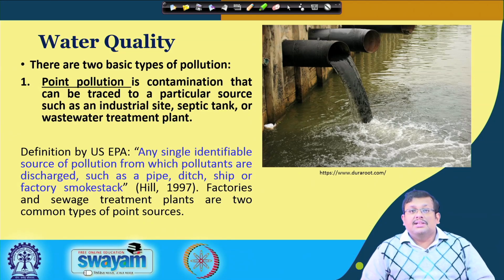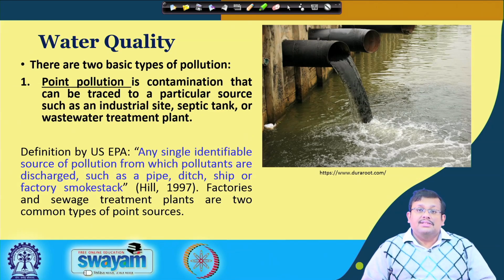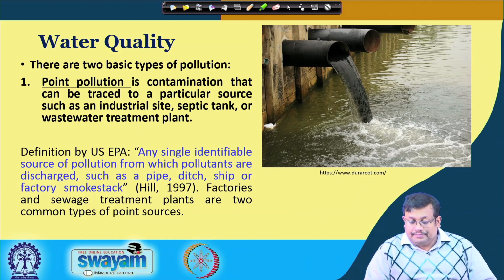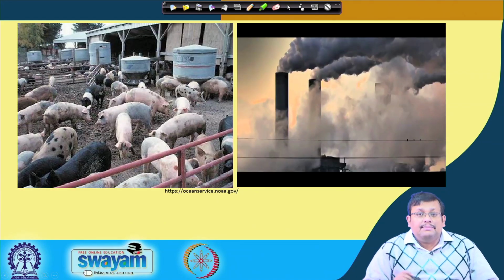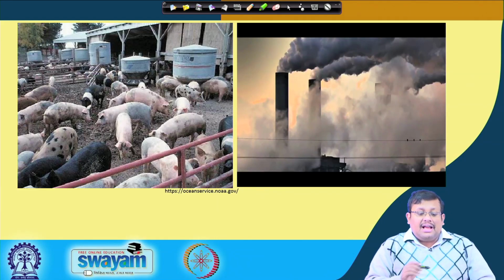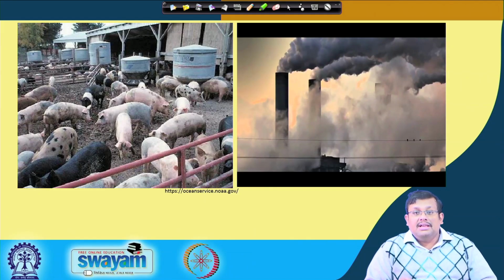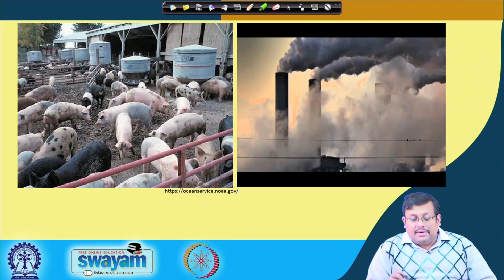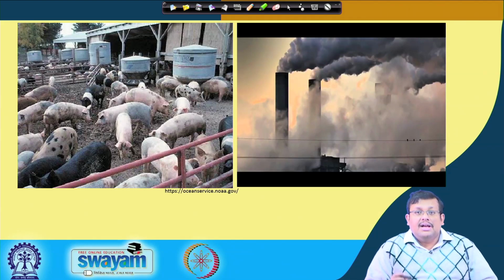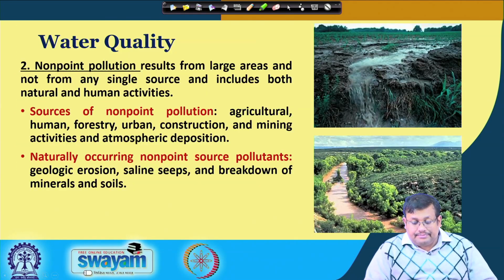As you can see in this picture, the sewage from the different industries, when it is discharged to the water bodies, acts as a point source pollution. These are some other pictures of point source pollution. As you can see, large farms of different animals can also act as an important point source pollution, because the animal waste can be discharged into a nearby water body. Here you can also see the factory smokestack, which also acts as a point source pollution.